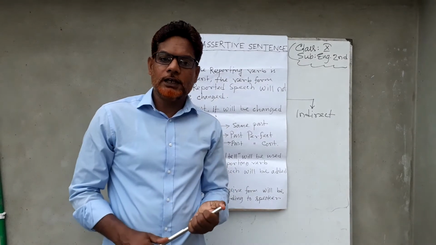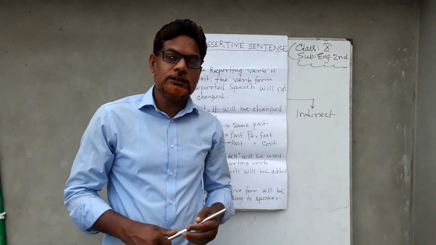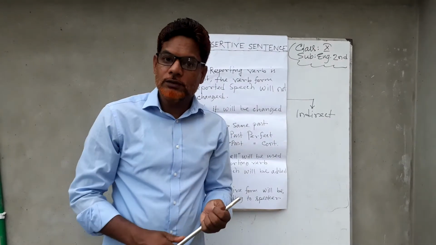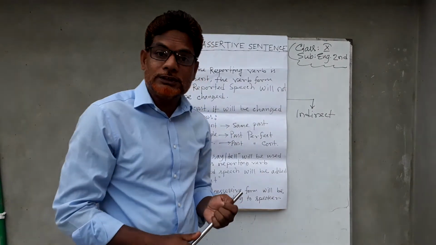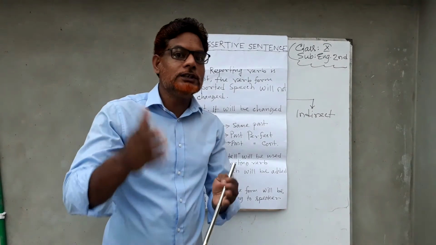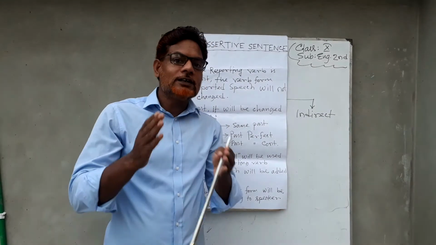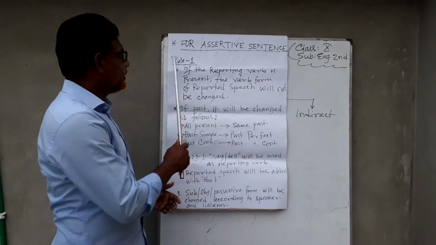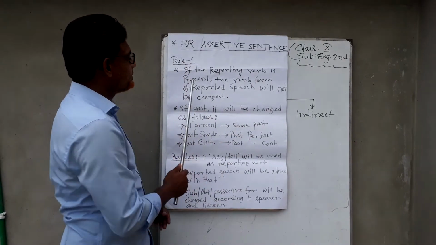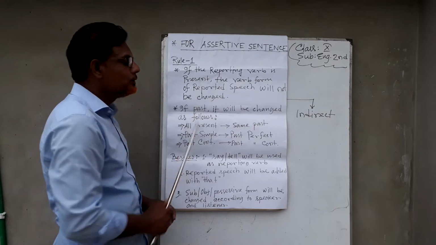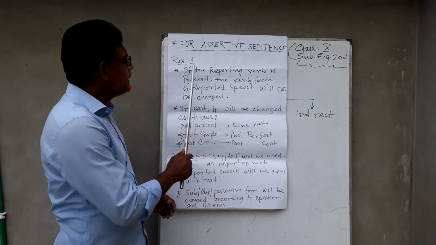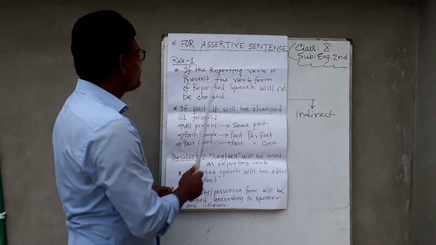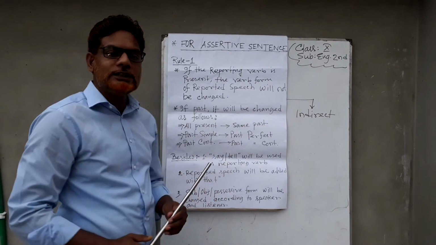Dear students, the rules of changing narration vary from sentence to sentence. So today we will show you how to change the direct narration into indirect if the sentence of the reported speech is assertive. Rule 1: If the reporting verb is present or future, the verb form of the reported speech will not be changed.